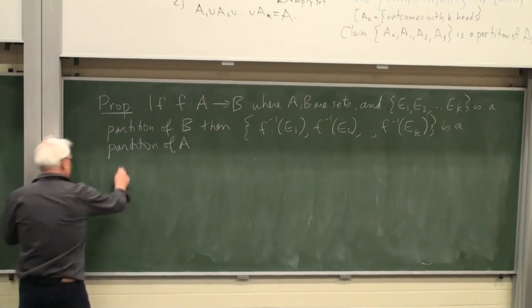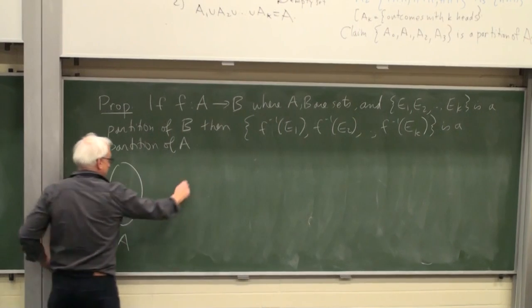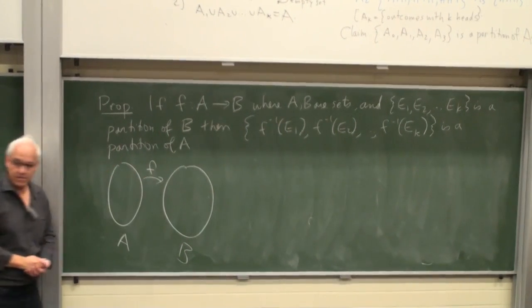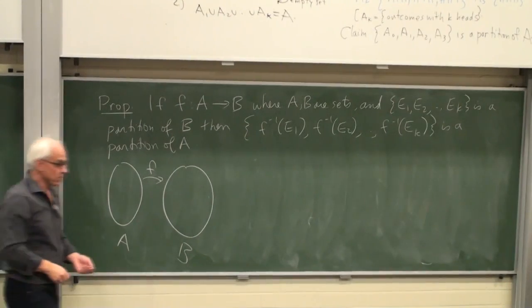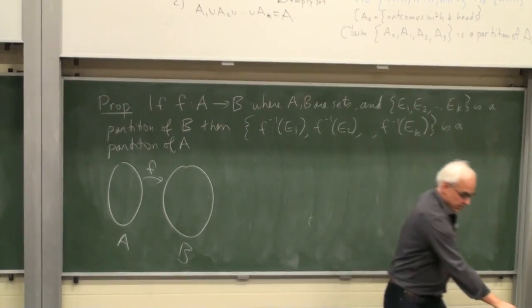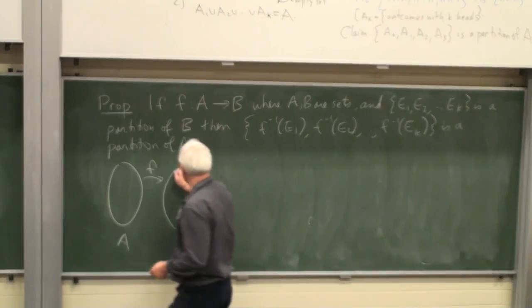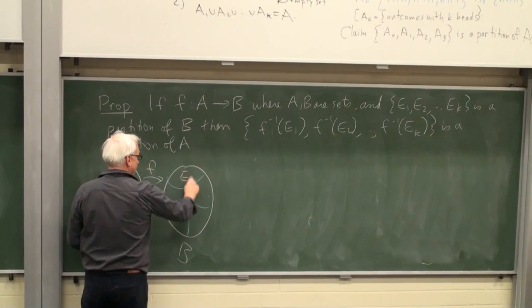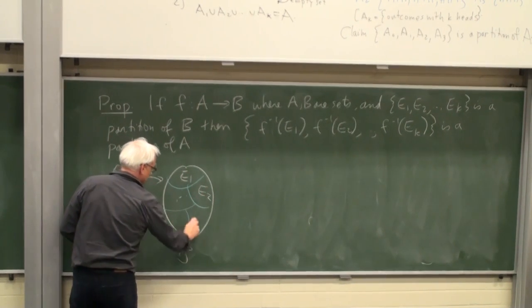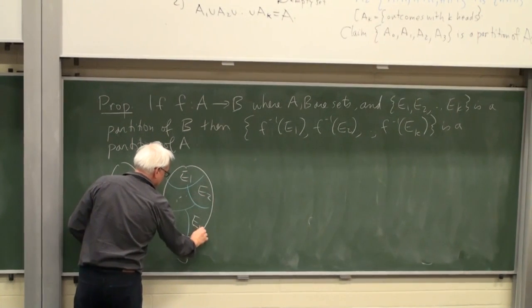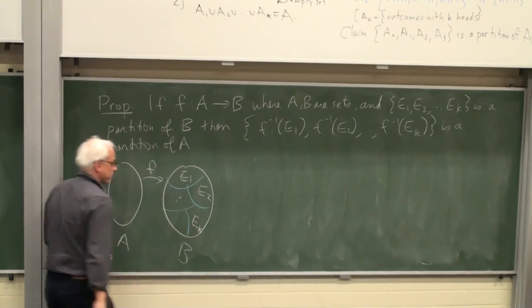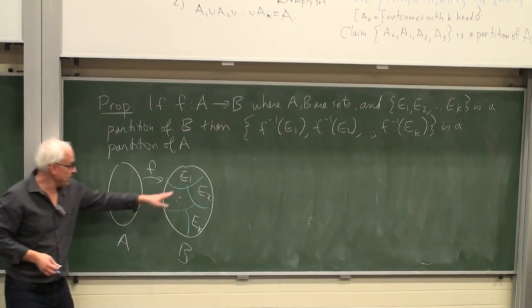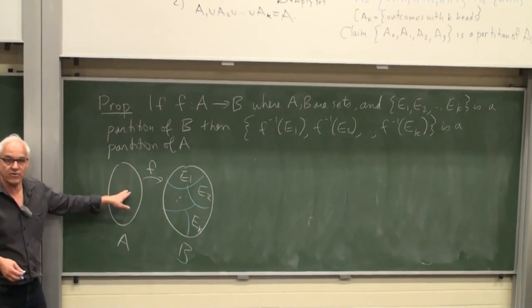So the picture is, here's our set A, here's another set B, we have a function F, we have a partition of B into these sets E1, E2, and so on up to E, say K. And then what we're doing is we're looking at the inverse image of each one of these sets.